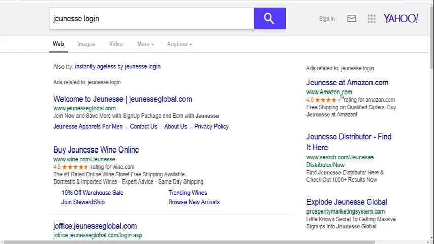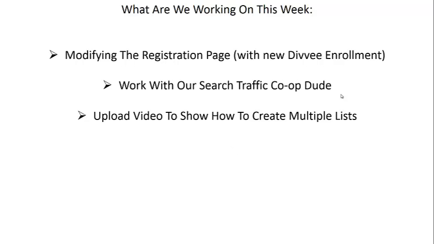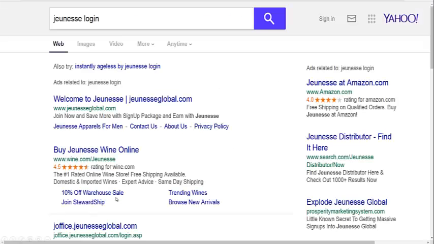Here's the keyword: on autopilot, okay? On autopilot. Because all you'll do is participate in the co-op, all right? That's it. And then leads are going to start coming your way because of the co-op. So we're going to talk about this in detail on Thursday. This is a big deal.